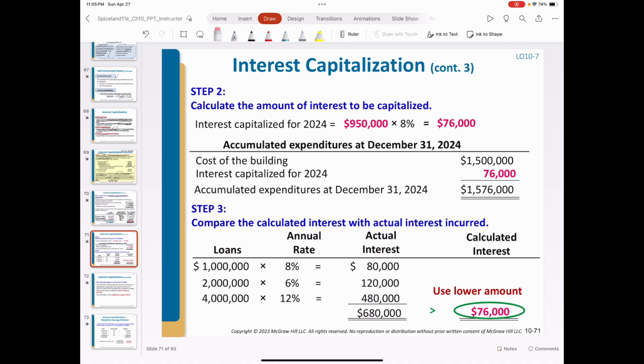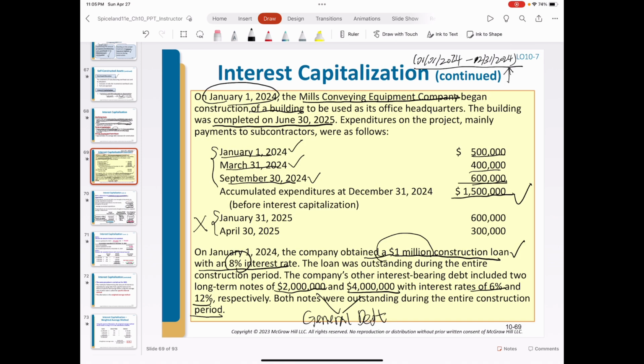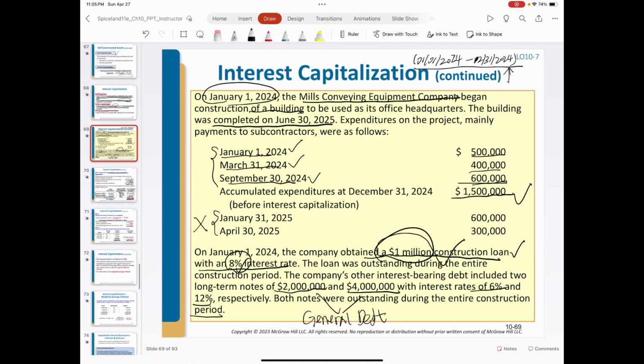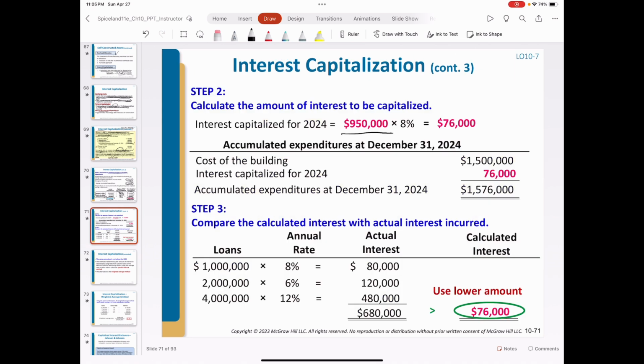Since 950,000 is less than the 1 million of this specific debt, we assume the 950,000 all comes from this debt. So we only use 80% to determine the interest. We use 950,000 multiplied by 8%, so interest is 76,000. Finally, the total cost of these self-constructed assets is the sum of the expenses and the interest.